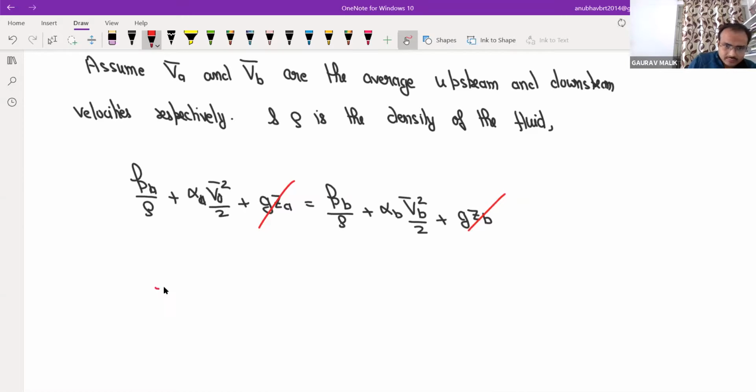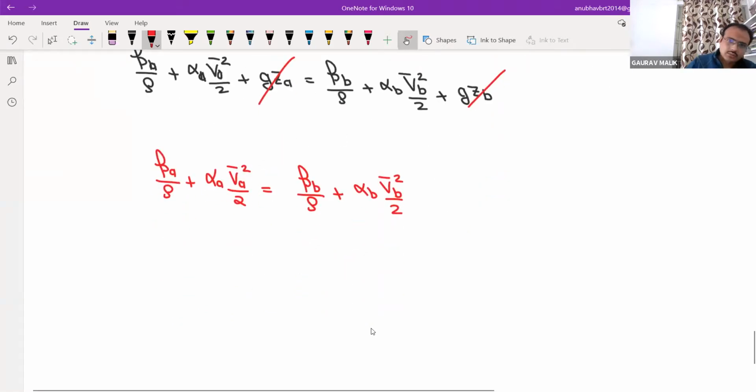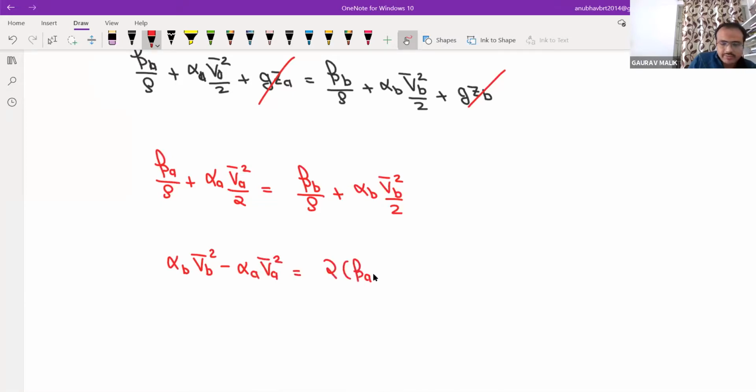So we will write PA by rho plus alpha A, VA bar square by 2, equals PB by rho plus alpha B, VB bar square by 2. Can we write like this? Alpha B VB bar square minus alpha A VA bar square is equal to 2 into (PA minus PB) divided by rho.